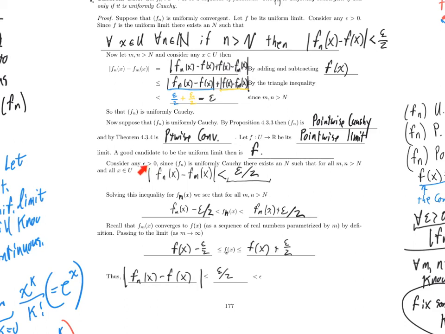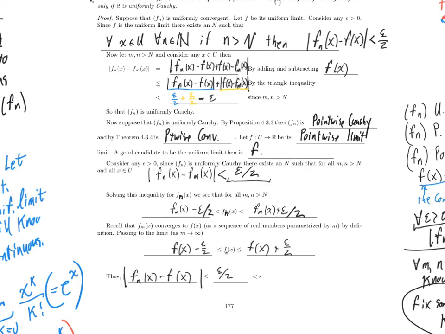We considered any epsilon bigger than 0. Since the sequence is uniformly Cauchy, we came up with a choice of big N. That big N happened to have an epsilon over 2 here. Maybe we could do better. In fact, we definitely could. We could do 2/3 of epsilon, but that's fine. And we noticed that whenever little m and little n are bigger than big N, we can solve for little n. In particular, I want to emphasize we consider any little n bigger than big N here.